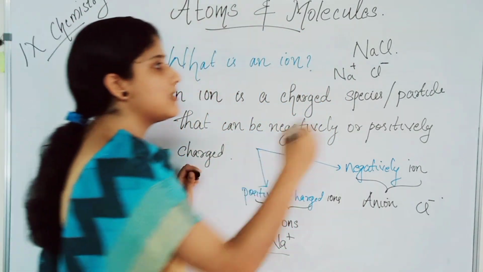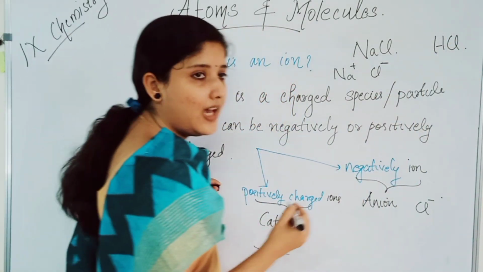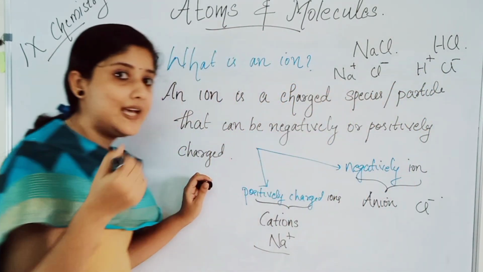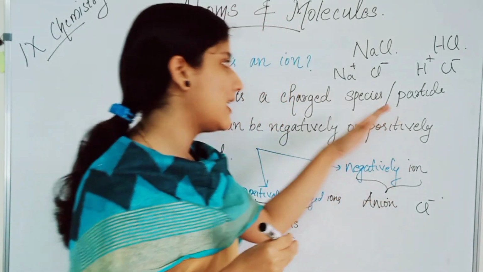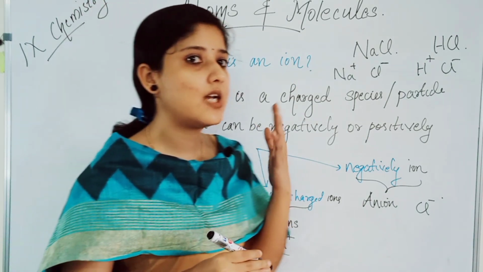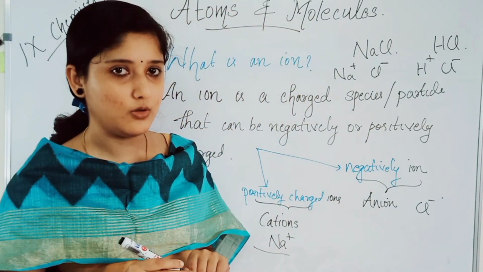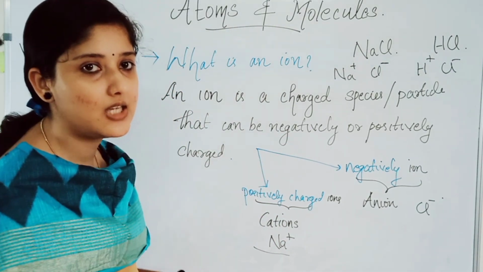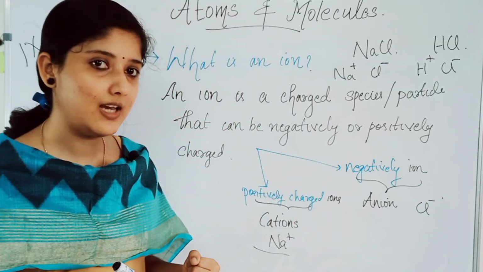This is an example, Na plus and Cl minus. Another example is HCl, hydrogen chloride. Here H plus and Cl minus will combine. So H plus is an example of a cation and Cl minus similarly is an example of what? Anion. Positively charged ions are called cations and negatively charged ions are called anions. The examples are Na plus and H plus in the case of cations and Cl minus in the case of anions. Clear?